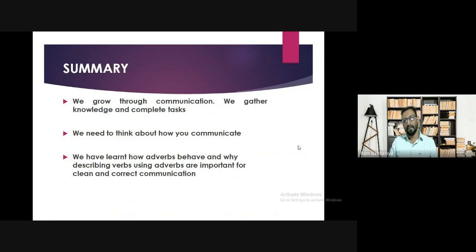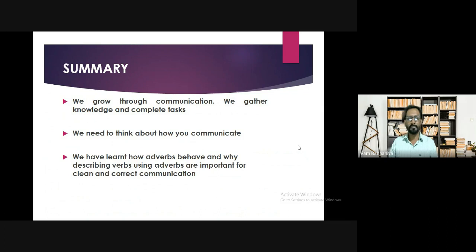So now the summary part of the session. What exactly is the takeaway of this session? The takeaway of this session is: we grow through communication. We gather knowledge and complete tasks. So as you are studying basic grammar, surely you are going to grow yourself in communication. You will surely gather knowledge and you will need to complete the tasks, whatever tasks you will be getting from time to time.